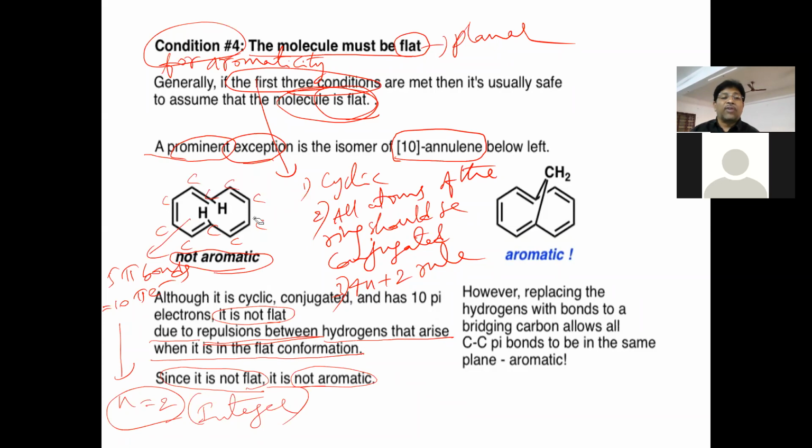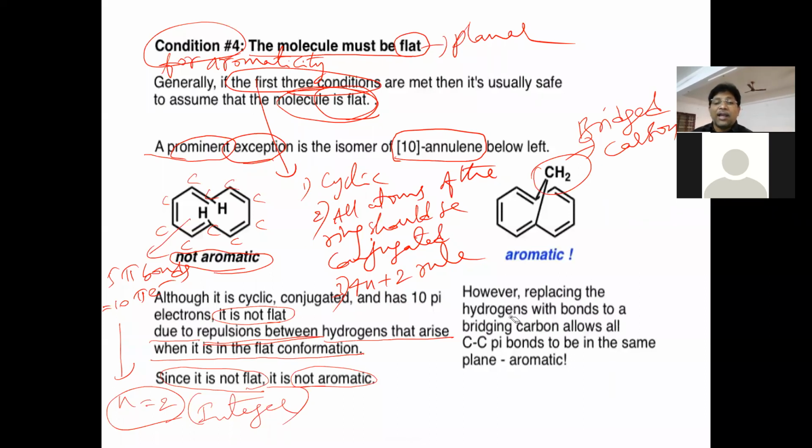How many carbons? Check it here: 1, 2, 3, 4, 5, 6, 7, 8, 9, 10. So 10-annulene is a cyclic structure with 10 carbon atoms. Now in this other structure, in the place of 2 hydrogens, CH2 is taken. This carbon is called the bridging carbon.